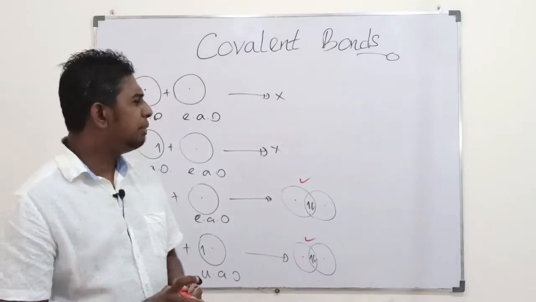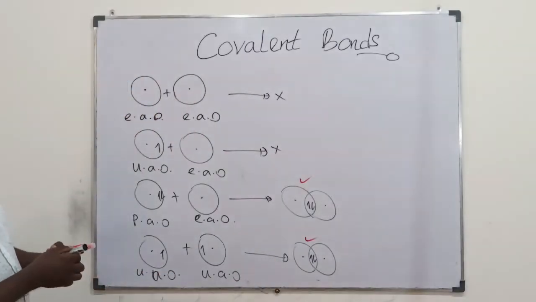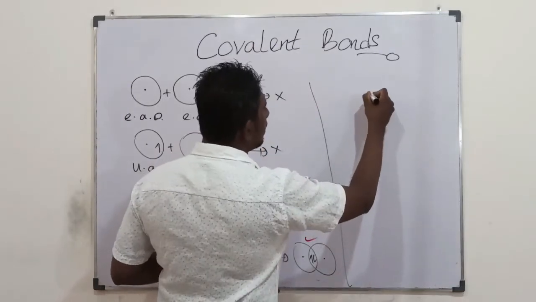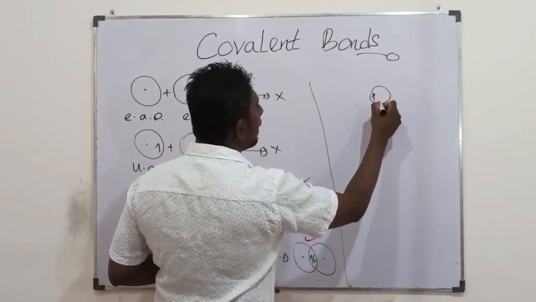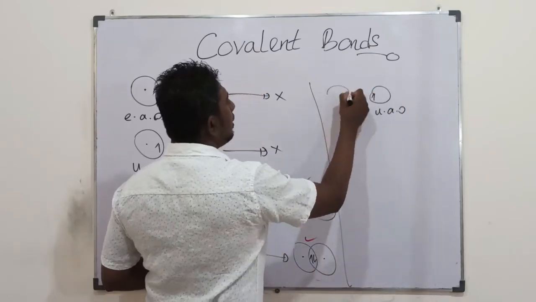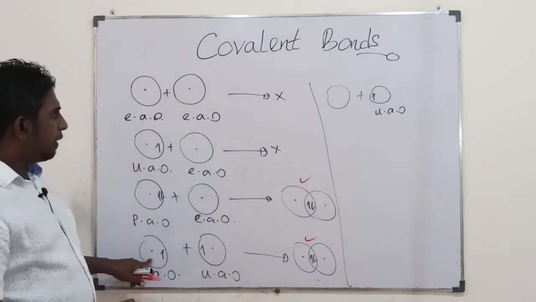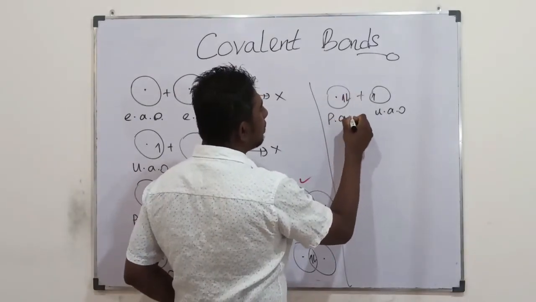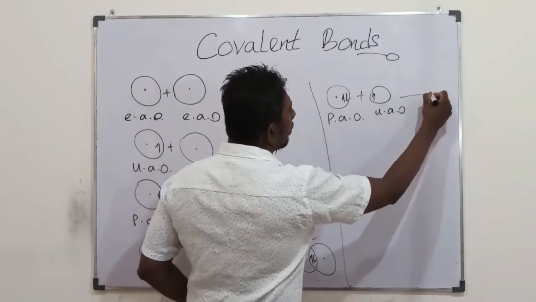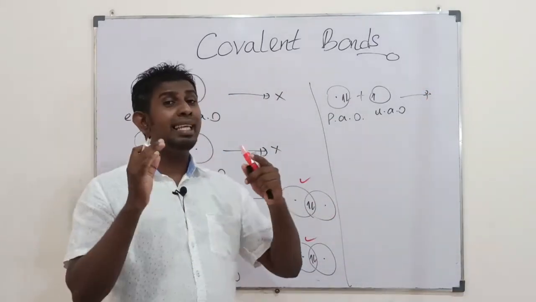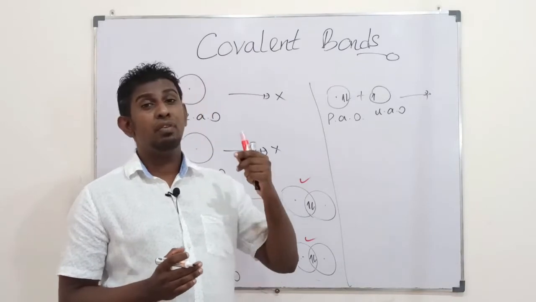What other combinations could we consider? Students, next is an unpaired atomic orbital with a paired atomic orbital. If they overlap, they need to keep 3 electrons, which is greater than 2.